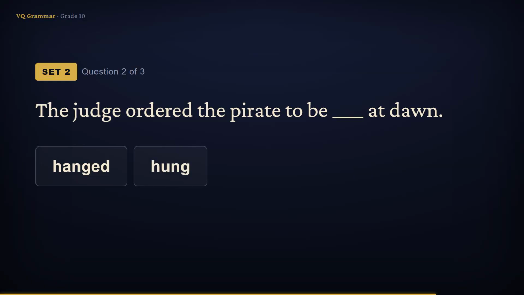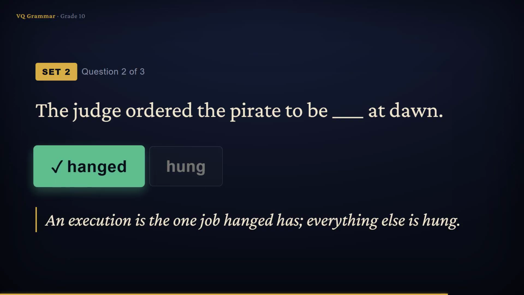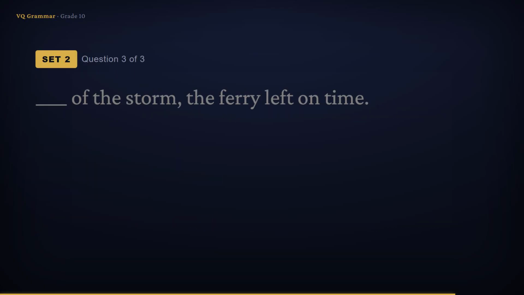The judge ordered the pirate to be blank at dawn. This is an execution, a person put to death by hanging. That is the one narrow situation in the whole language where we use hanged. So the answer is hanged. If we were talking about the pirate's flag on the mast, it would be hung. But for a person on the gallows, it is hanged.